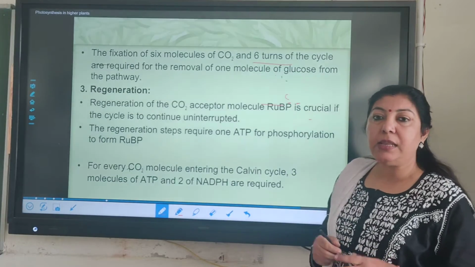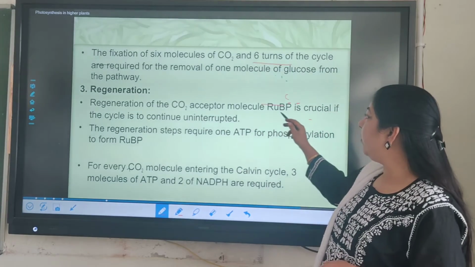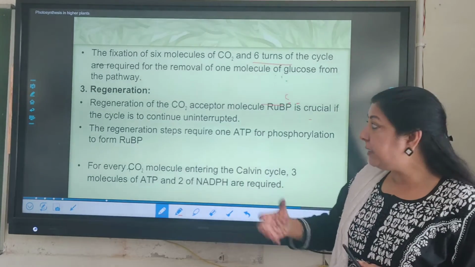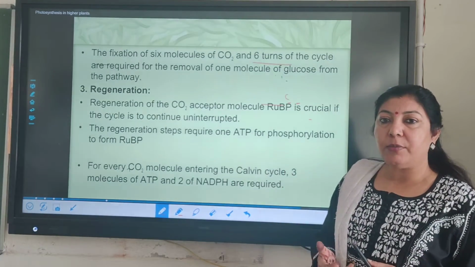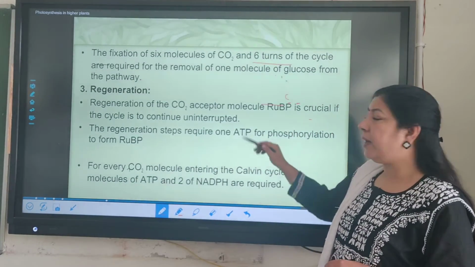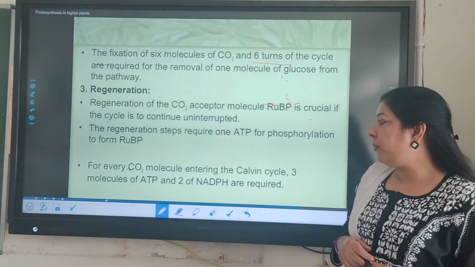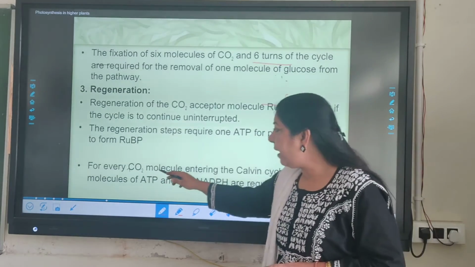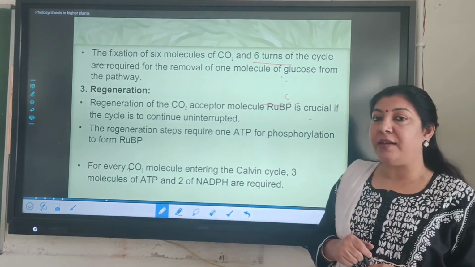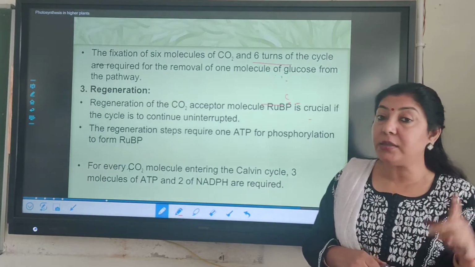The third stage is regeneration. In the regeneration, the CO2 acceptor molecule, that is RuBP, which is crucial in the cycle, has to be synthesized so that the process is uninterrupted. The regeneration step requires 1 ATP for the phosphorylation to form the RuBP. So we can say that for every CO2 molecule entering the Calvin cycle, 3 molecules of ATP and 2 molecules of NADPH are required. This is one cycle.